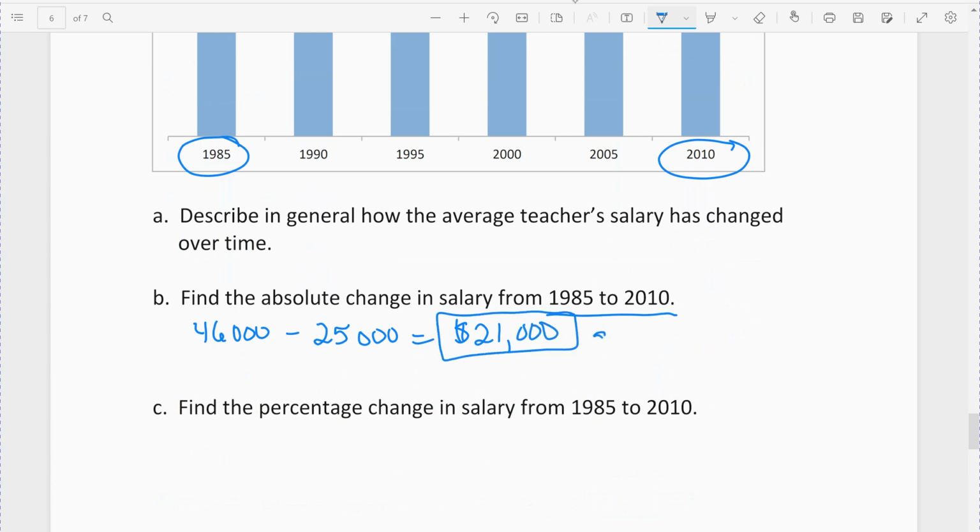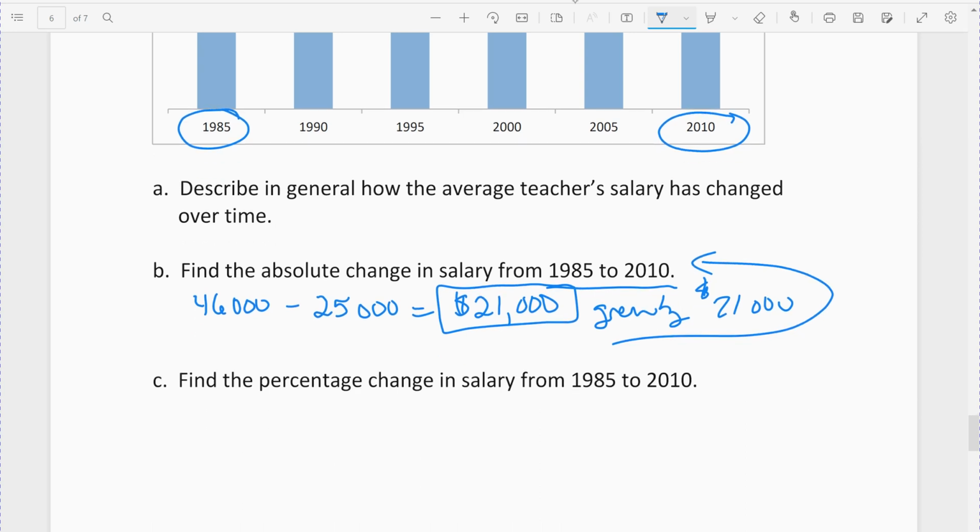So it grew by 21,000 over those years. That's the total growth. It grew a little bit over the years, but in total, from 1985 to 2010, the salary for teachers on average grew by 21,000. But how much is that as a percent change? It should be a pretty big number, because it's based off the 1985 value of 25,000, and the difference is only 4,000 less than where we started.